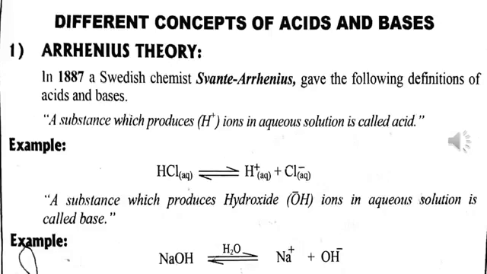For example, sodium hydroxide, NaOH, produces sodium ion and OH negative hydroxide ions. And the sign is a reversible sign. NaOH, reversible reaction. It means that this reaction could be reversed.